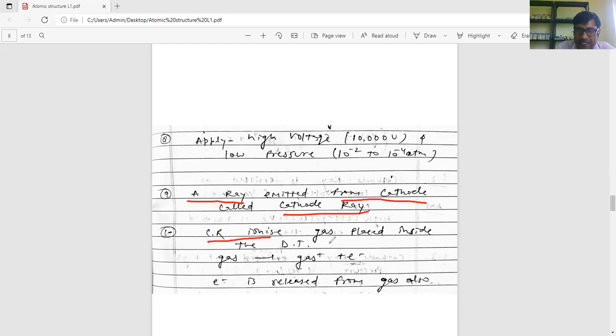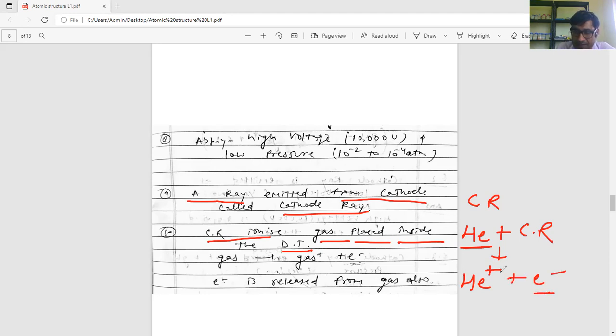Cathode ray ionizes the gas placed inside the discharge tube. When the cathode ray strikes the gas, suppose helium is placed in the discharge tube, then helium is ionized, meaning it breaks down into its ions.